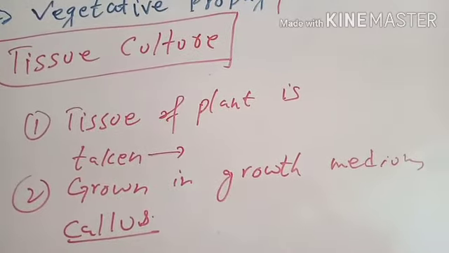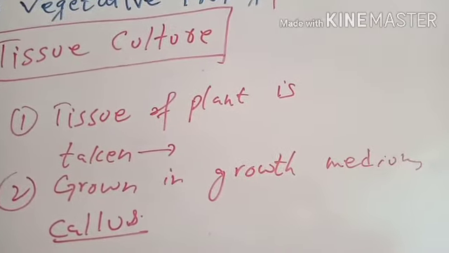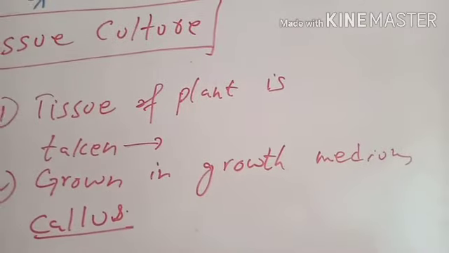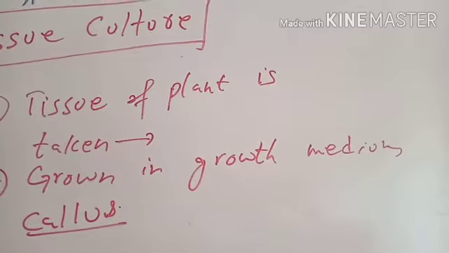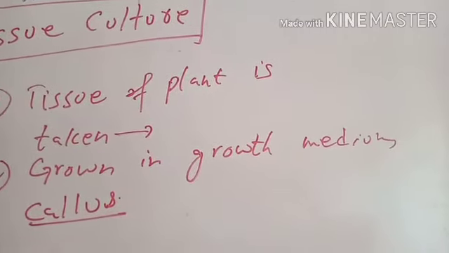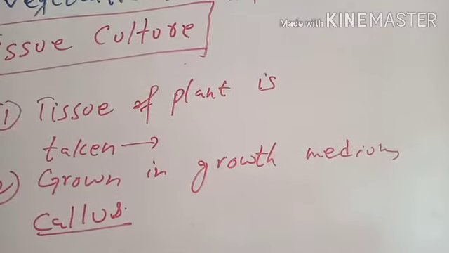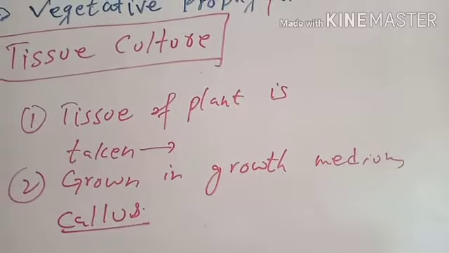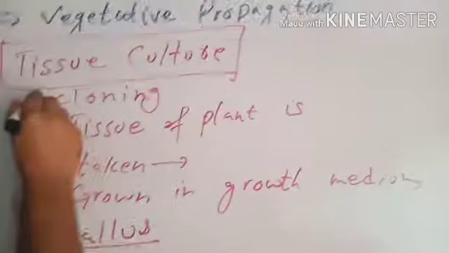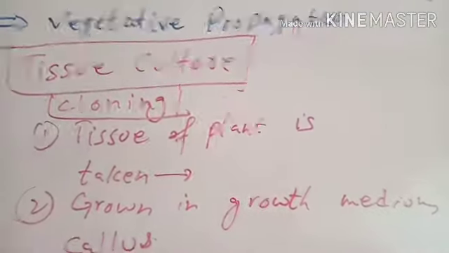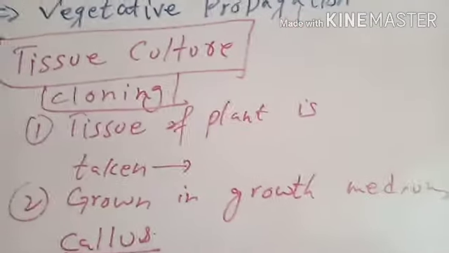From this callus, a new plant is developed, and usually in a very short time, a very large number of plants can be grown by tissue culture. All the plants will be exactly similar to each other. That is why tissue culture is also called cloning, because all the plants produced are exactly similar.